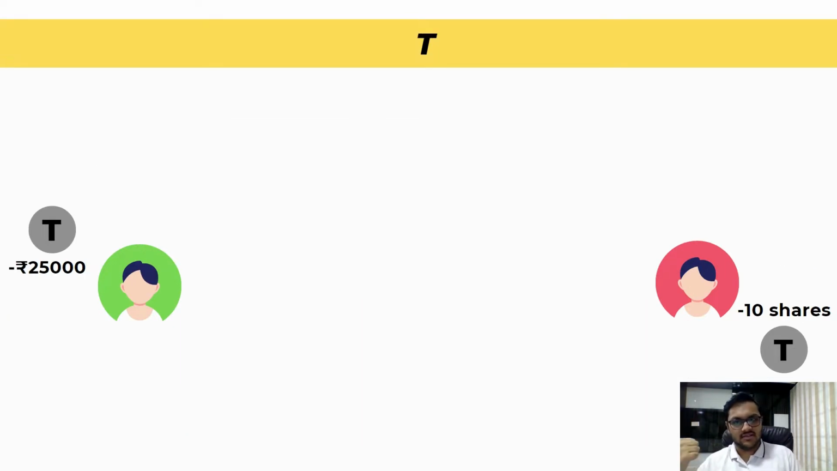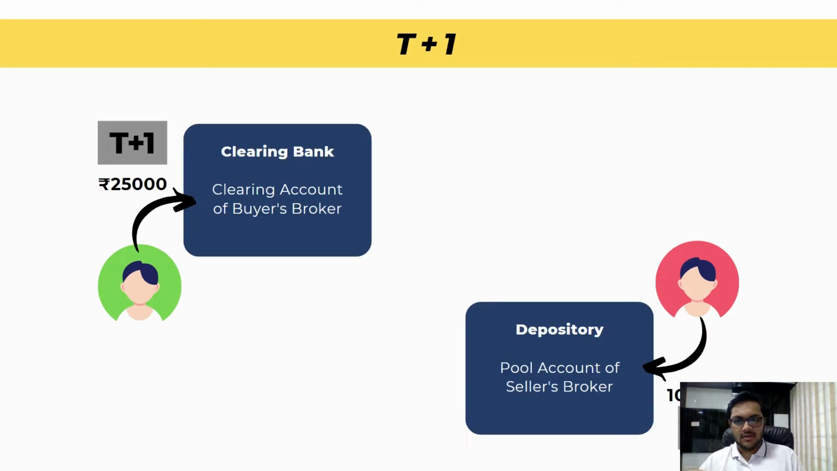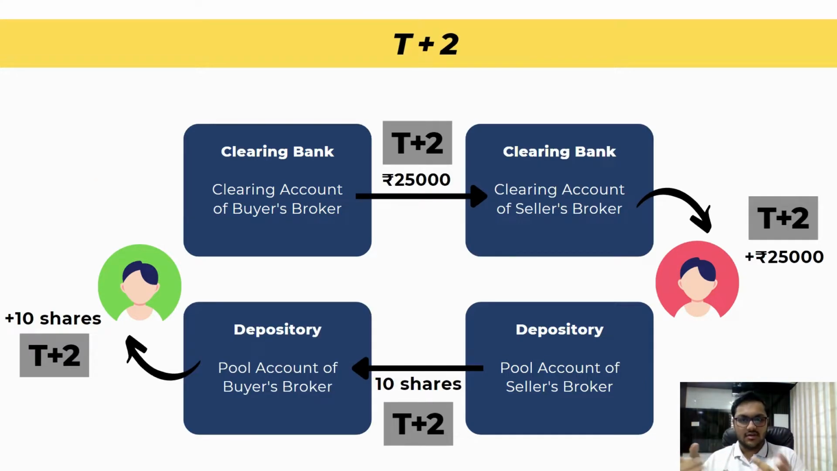This happens on T: minus 25,000 rupees and 10 shares. Then the money goes to the clearing account, and the shares go to the pool account of the broker. Next, interchange: from the buyer's broker to the seller's broker. The buyer's broker is Upstocks and the seller's broker is Zerodha. So from the Upstocks clearing account to the Zerodha clearing account, money will go, and from Zerodha's pool account to the Upstocks pool account, shares will go, and from there to the buyer, and the money will come to the seller. If you didn't understand this, you can pause this video and watch it again, but I tried to explain this in a very simplified format with the help of these graphics.